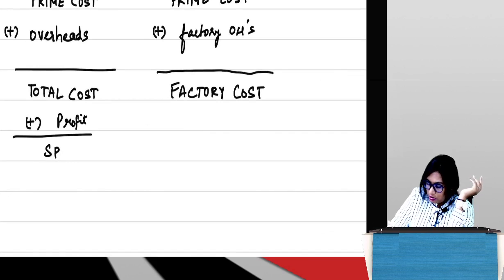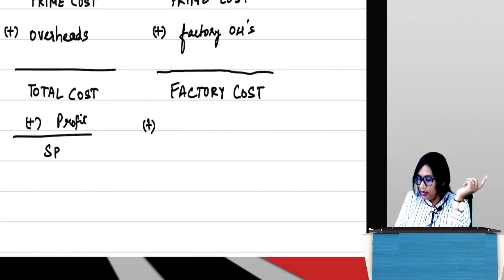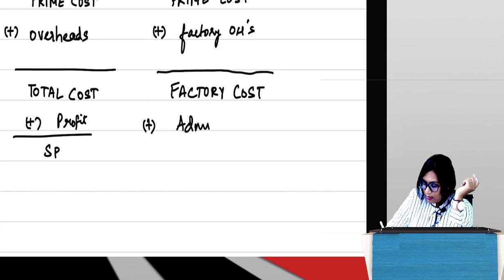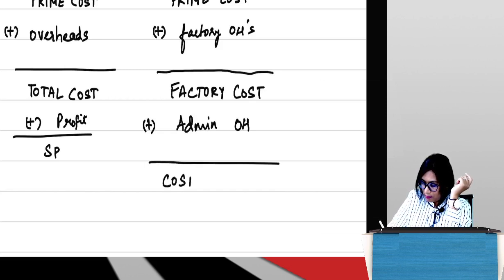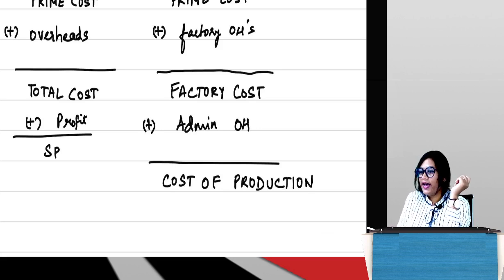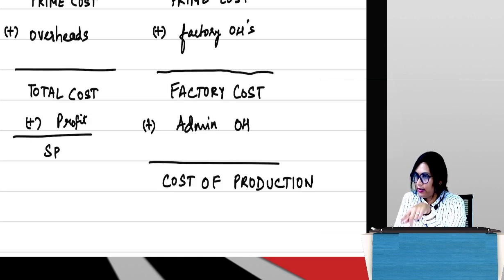Administration. So now I'm going to add the second overhead here. Guys, this will be called cost of production. So when I'm adding my factory overheads to prime cost, I'm getting factory cost because factory overhead is getting added.